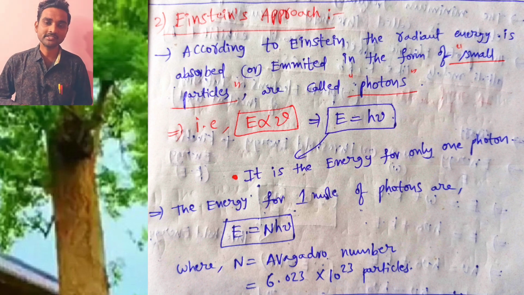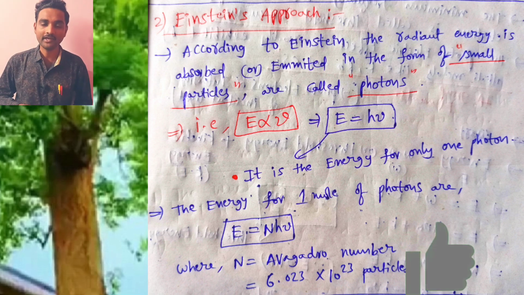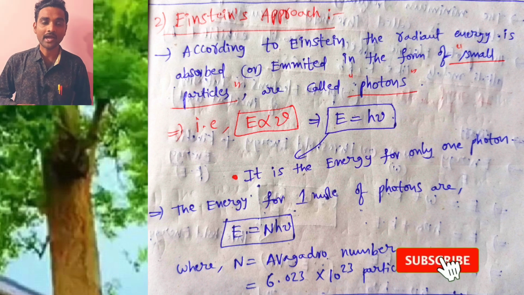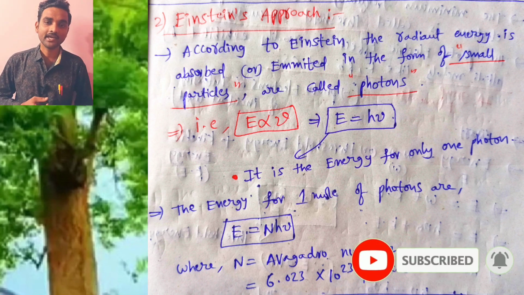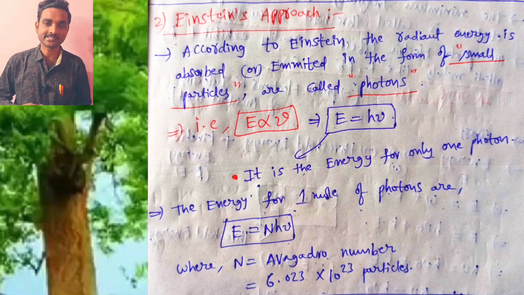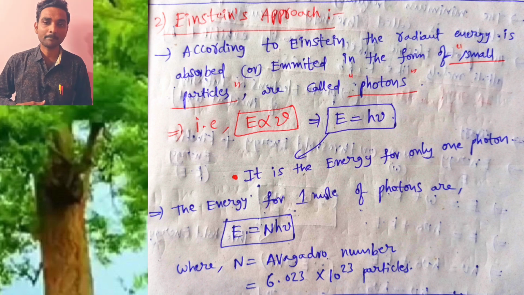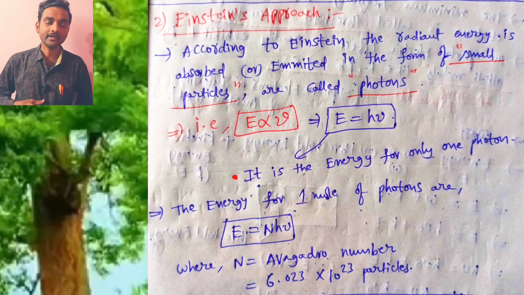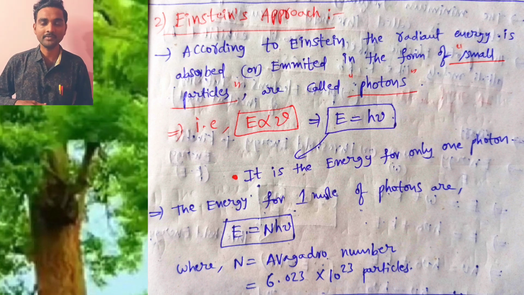E is equal to h mu. It is the energy for only one photon according to Einstein. If you want the energy for 1 mole of photons, then you have to keep capital N. Capital N in the sense I have got a number. E is equal to capital N h mu. This is the final formula. Here N value is already we know very well. I have got a number is equal to 6.023 into 10 power of 23 particles.